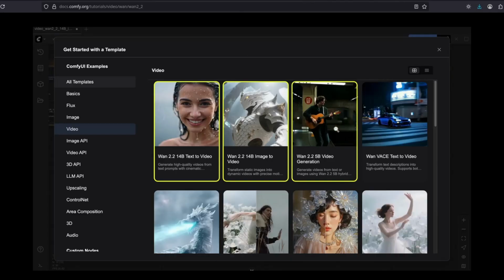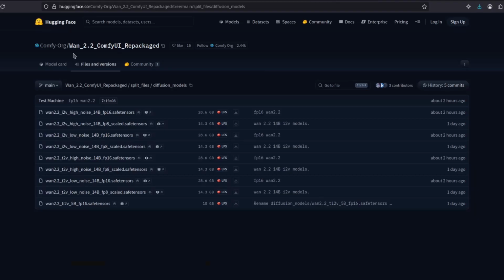There is also a zero-day integration with ComfyUI, so you can already use it in ComfyUI if you want. There's this repackage from the ComfyUI Hugging Face, and they have the models here, and you can see here the WAN 2.2 hybrid model with 5 billion parameters, full FP16 is just 10 gigabytes. They are saying you can run this one in 8 gigabytes VRAM cards with no quantization. As you can see, they also released here an FP8 version for the other models.